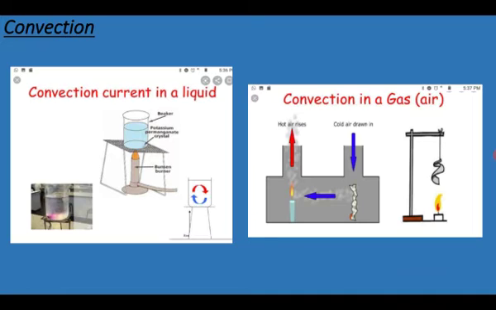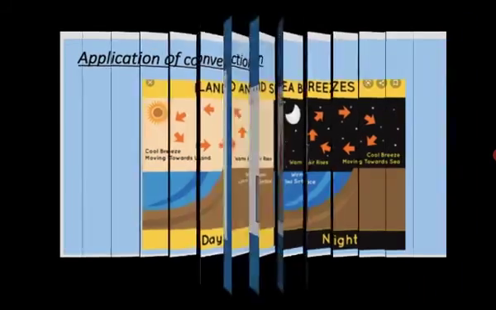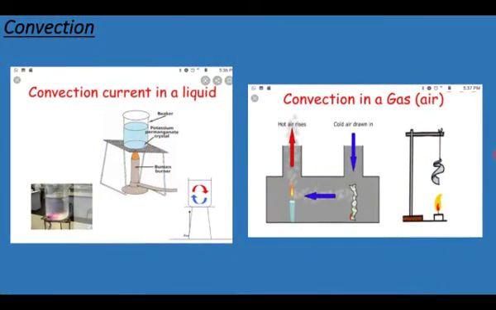The second example of convection: in our house you can see the ventilation. What is the work of ventilation? When the air inside the room becomes hot, the hot air lifts, and through the ventilation the air passes away, and through the windows the cold air enters the room.